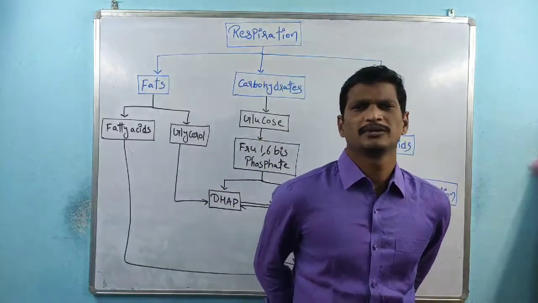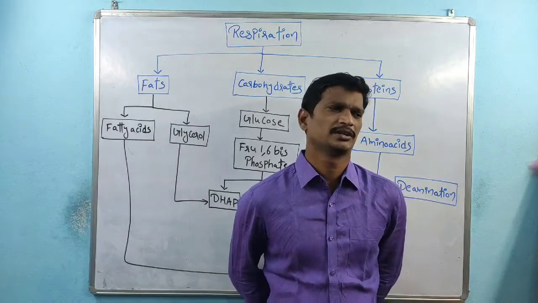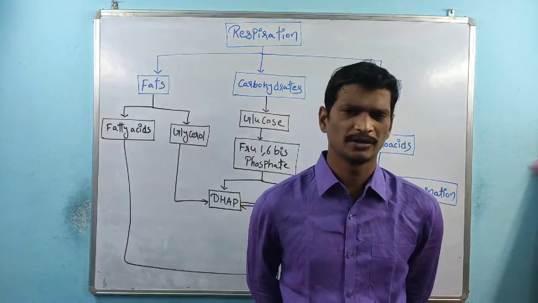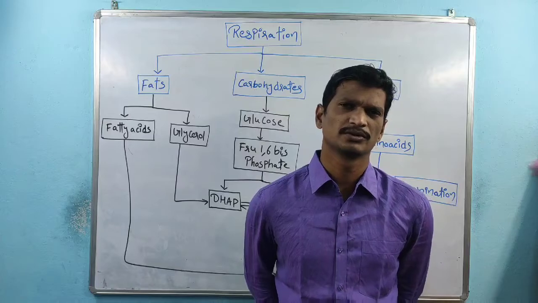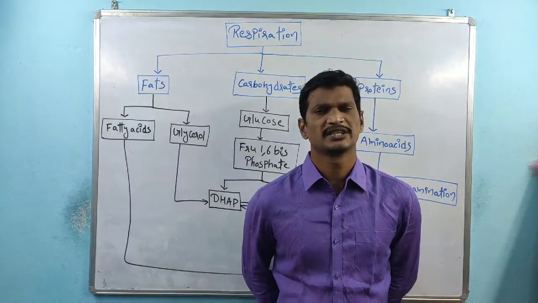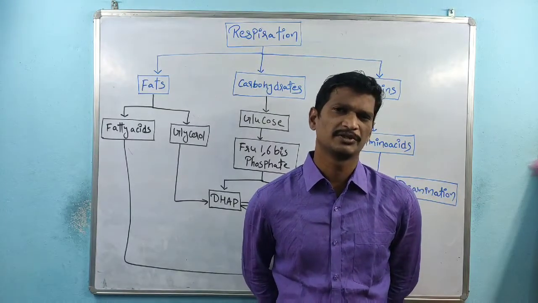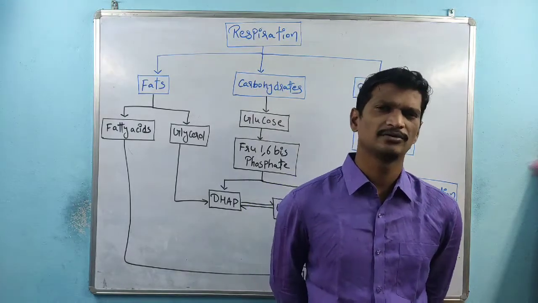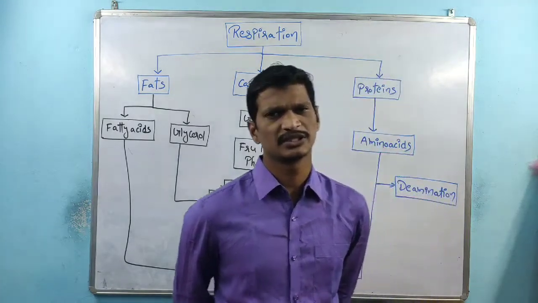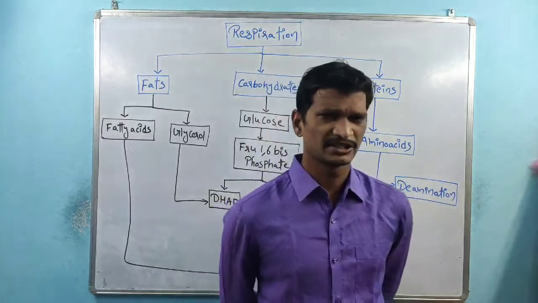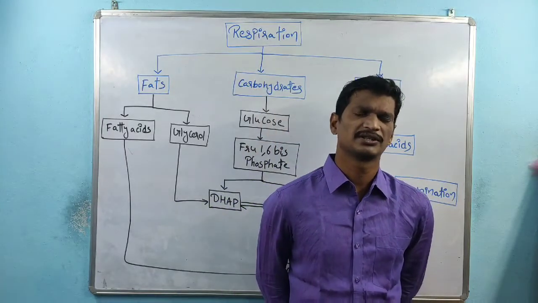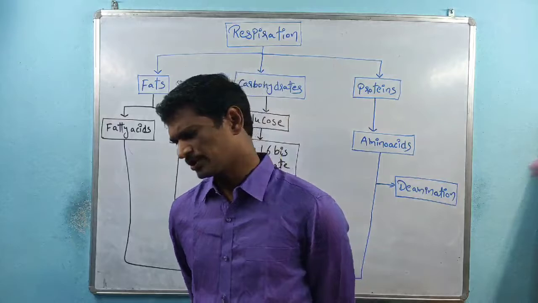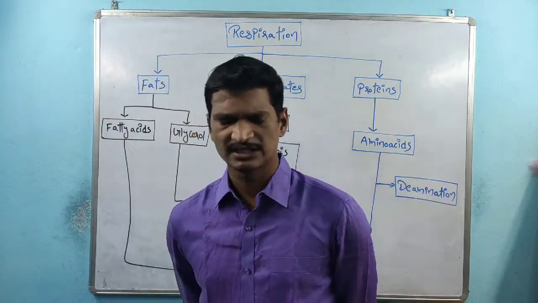Students, after discussing the energy production within the TCA cycle, the total complete oxidation of glucose produces 38 ATPs. In that, 2 ATPs are utilized within the glycolysis phase. So the net gain of ATPs is 36 ATPs, right? We discussed the trick to remember the TCA cycle and its products. So that is about the tricarboxylic acid cycle.